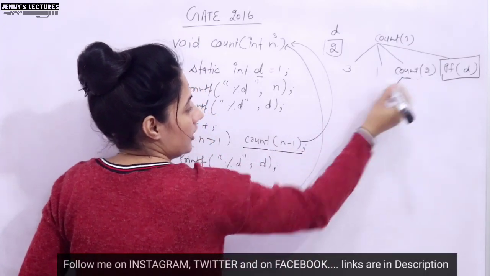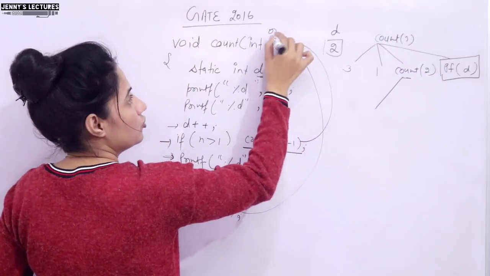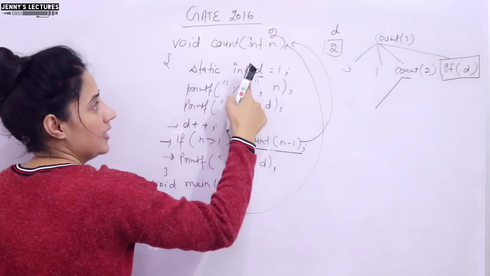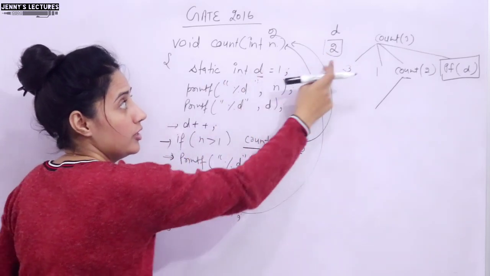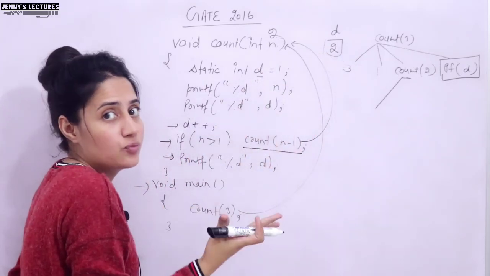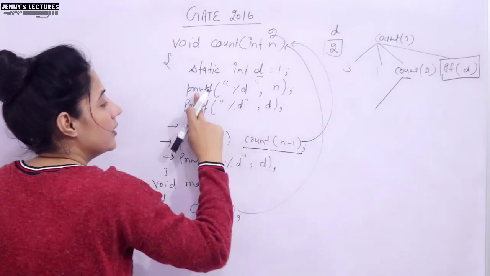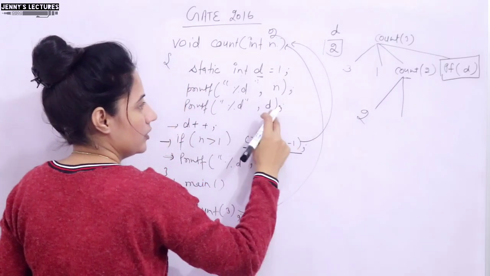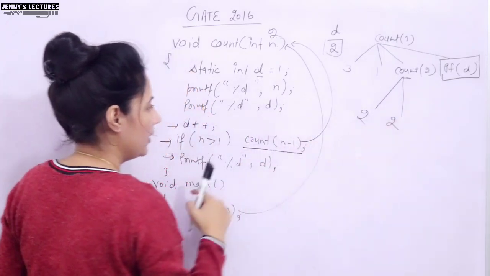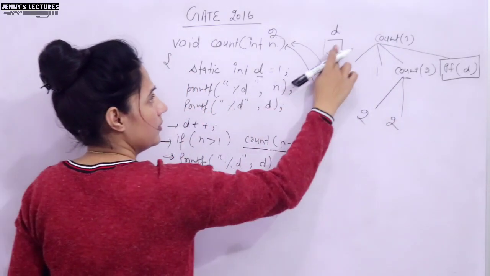So now count(2). This time n value is 2. static int d = 1, again d would be 1? No, because it is static. So d would hold its previous value only, that is 2. Now printf n. So what it will print? n value is 2, d value is 2, 2 would be printed. d++, now d becomes 3.